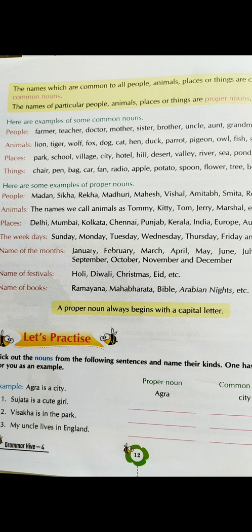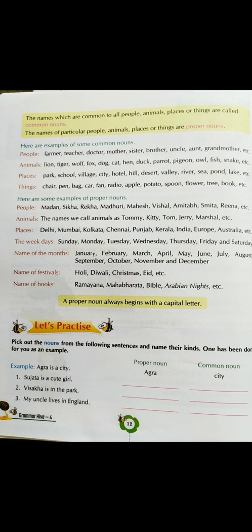I hope you understood. Try to solve the exercise that is given in your book. A few days later, I'll be sending you the answers. For the time being, we'll just be learning. Try to read it once again, go through the book once again, and try to memorize the meanings of common nouns, proper nouns, and along with that, the meaning of the word noun, the part of speech noun, and also try to memorize some of the examples that are provided in your book.